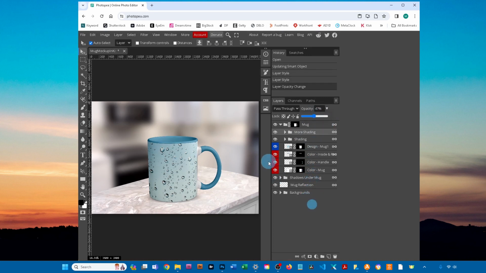First, click the arrow next to the layer labeled Shadows Under. Then click on a layer labeled Shadow. Then click the down arrow next to Opacity and just drag the slider.